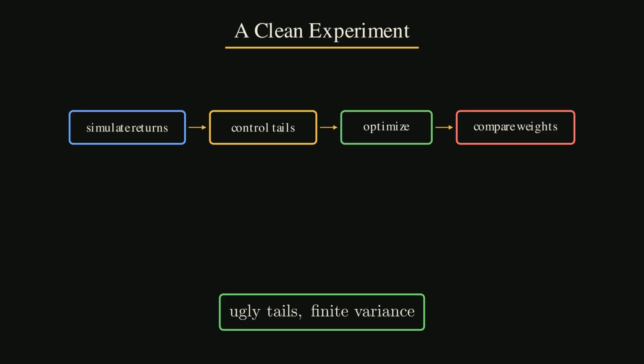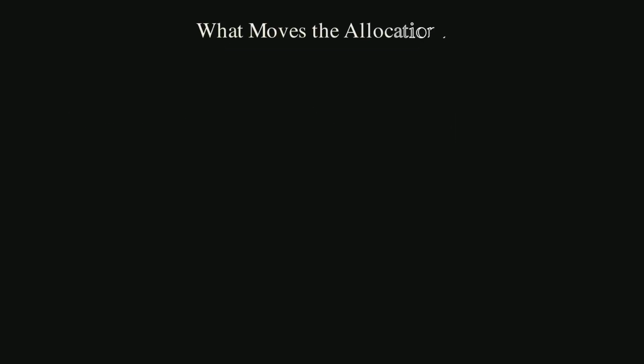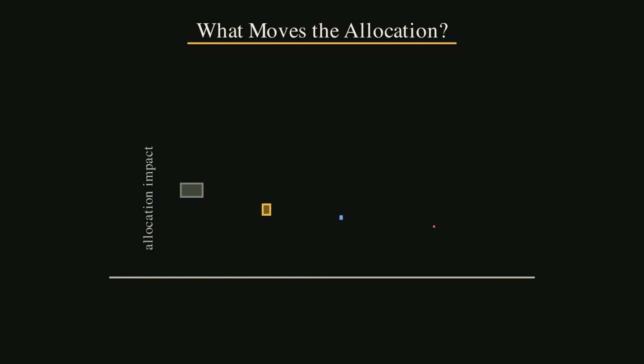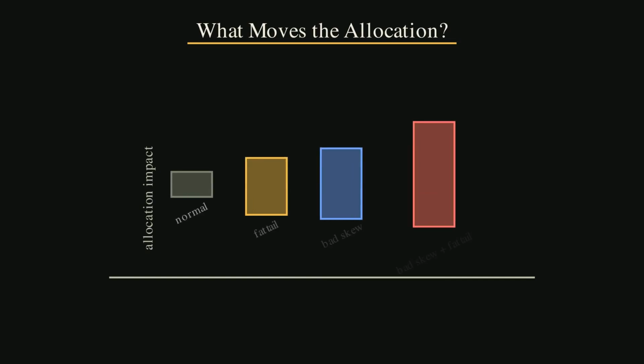The paper then runs 5 comparisons. The first 4 use a small made-up world with 4 assets. That lets the authors change one feature at a time. First, all assets are normal. Then one asset has a fatter tail. Then some assets have negative skewness. Then one asset has both negative skewness and a fat tail.